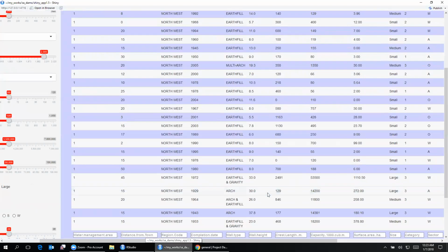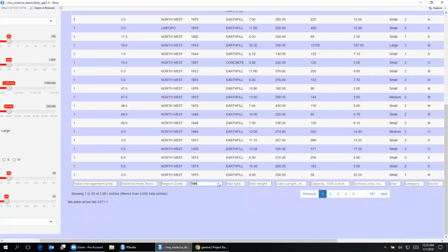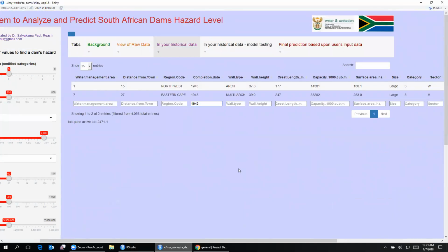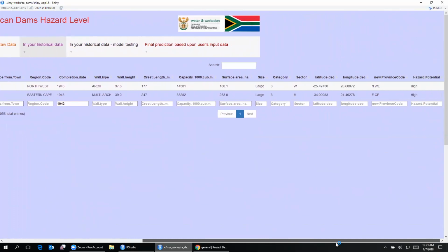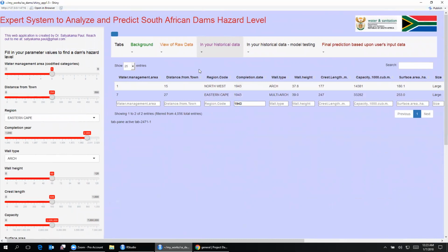So in case you want to find out, for example, which dams were completed in 1943, you can see that the data got sorted, and you can use this kind of filtering to view a large number of characteristics of these dams. So that being said and done, the next thing that we look into is the characteristics